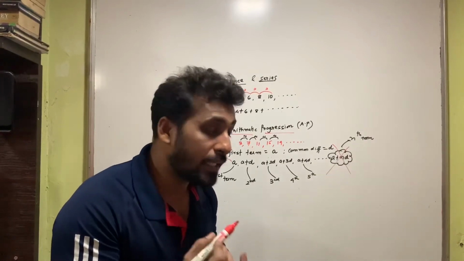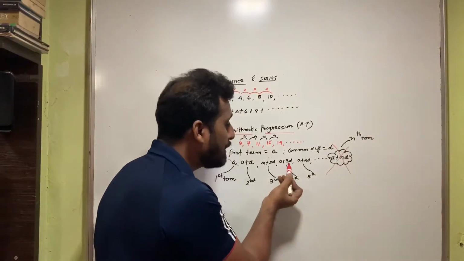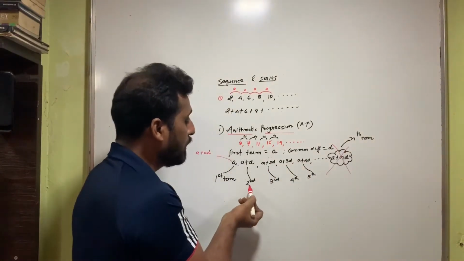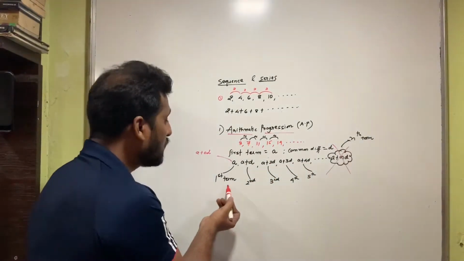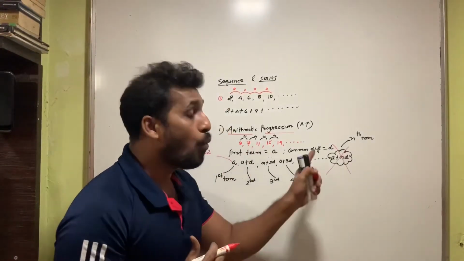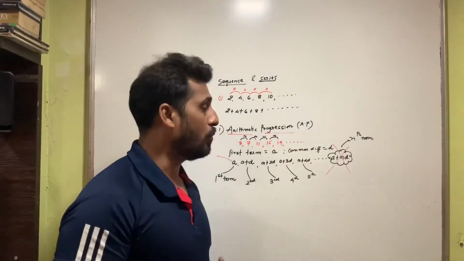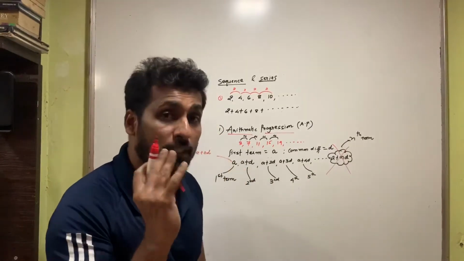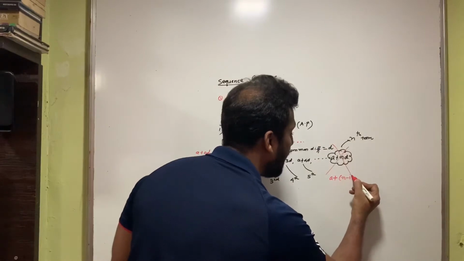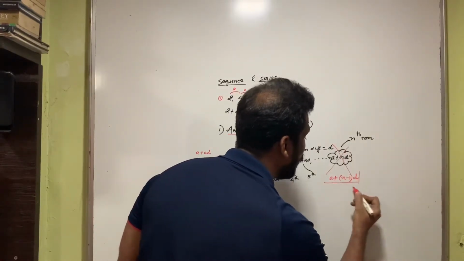Are you noticing that when I say fourth term, I said 3D. Fifth term, you can observe it's 4D. Third term, it's 2D. Second term, it's 1D. First term, it's 0D. So can you now observe and tell me what could be the nth term? Absolutely correct. That thought has come to your mind, isn't it? The nth term is going to be A plus (n minus 1)D.